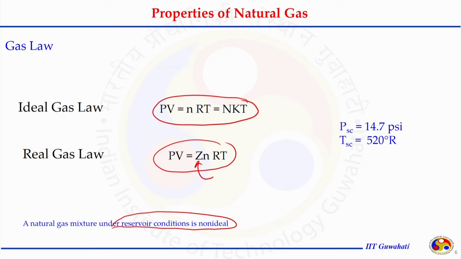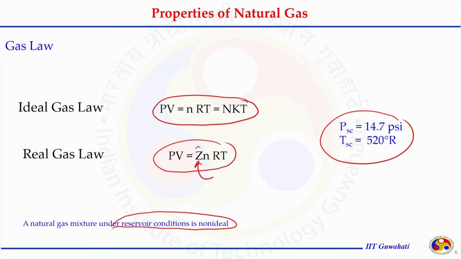The standard conditions are a pressure of 14.7 psi and a temperature of 520 degrees Rankine. These should be in absolute terms, so temperature should be in degrees Rankine or degrees Kelvin, not degrees Celsius or degrees Fahrenheit. These are the absolute values, and whenever you have data in another form, you have to convert it into absolute values to apply the gas law.